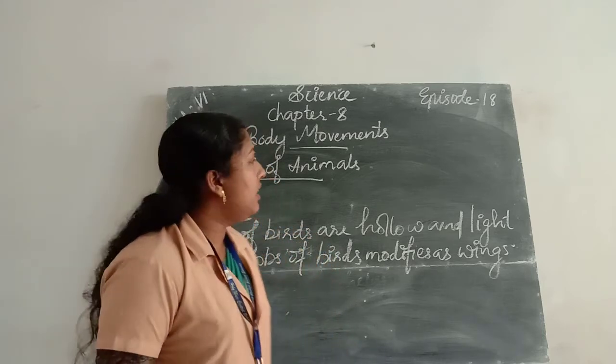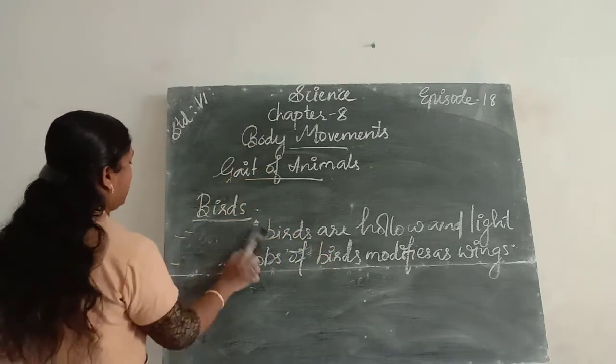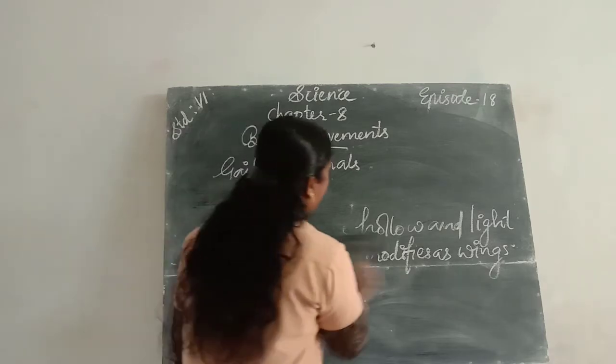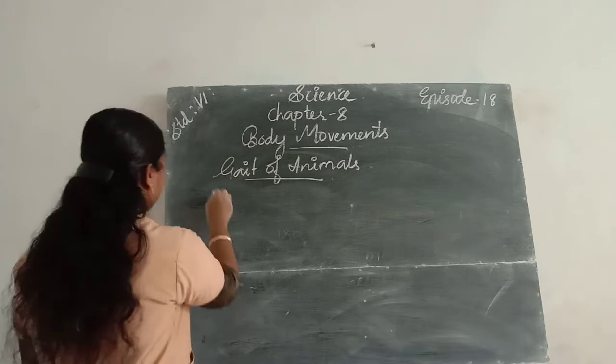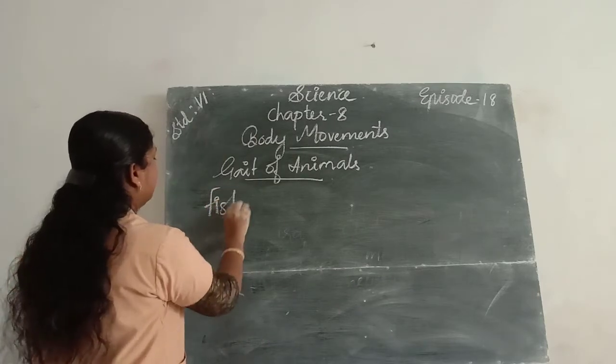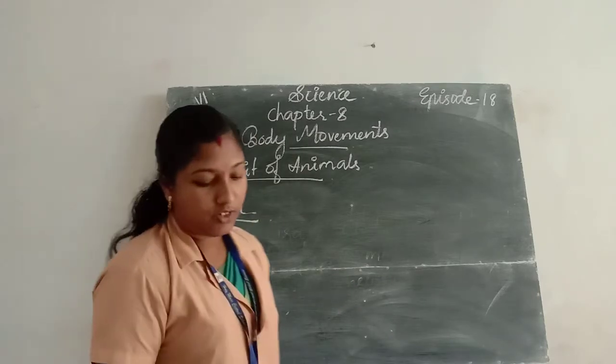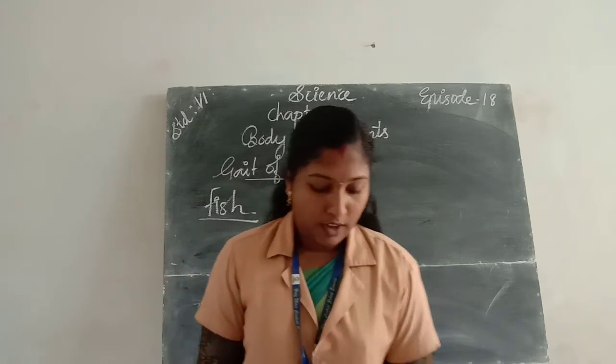Okay, next we learn about another animal, fish. Okay, we all know about fish.